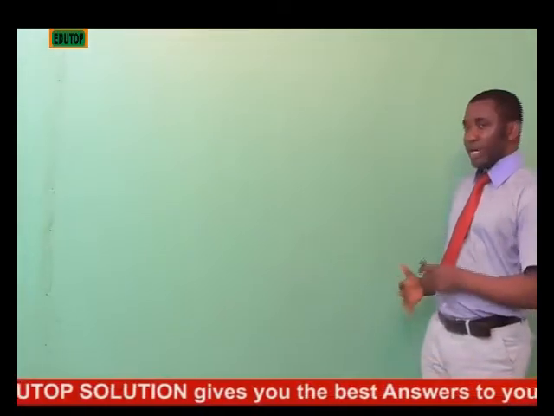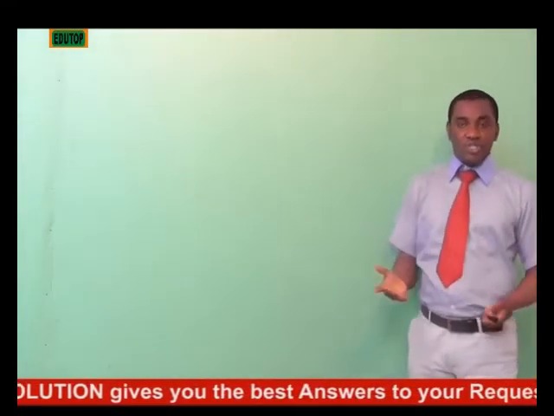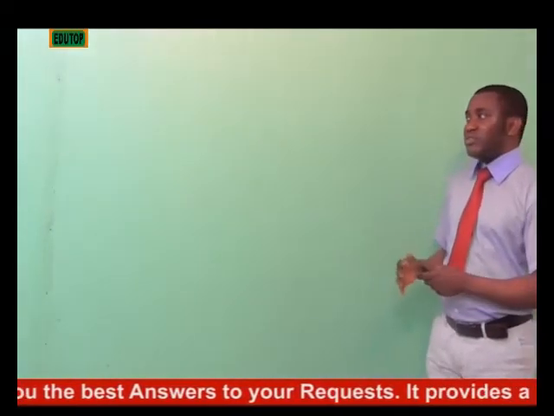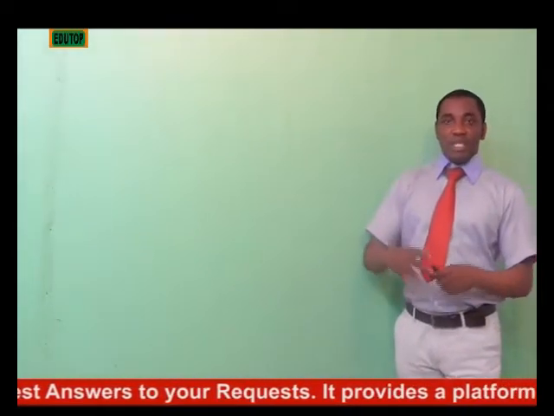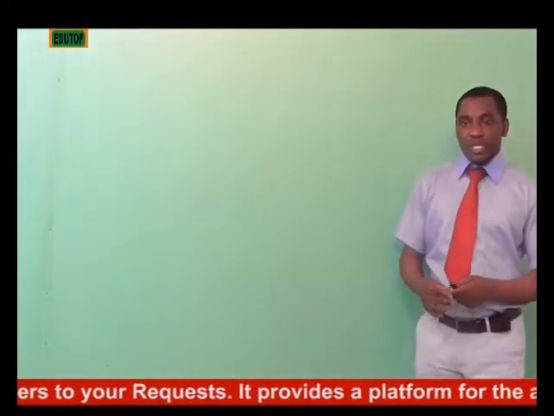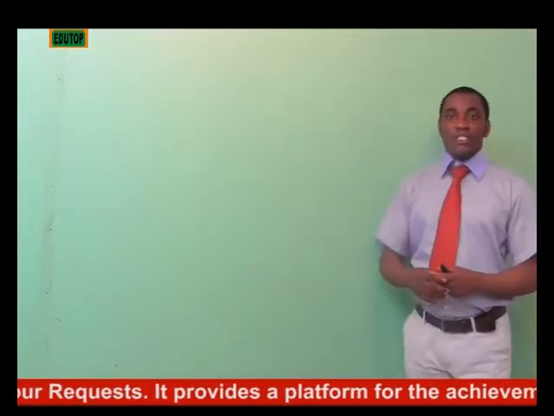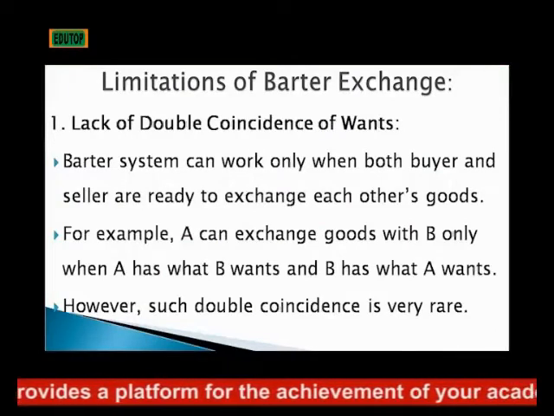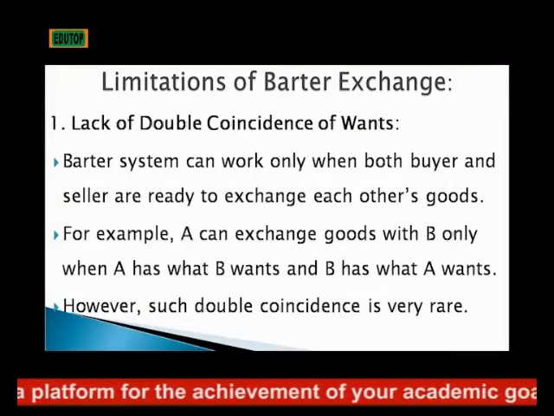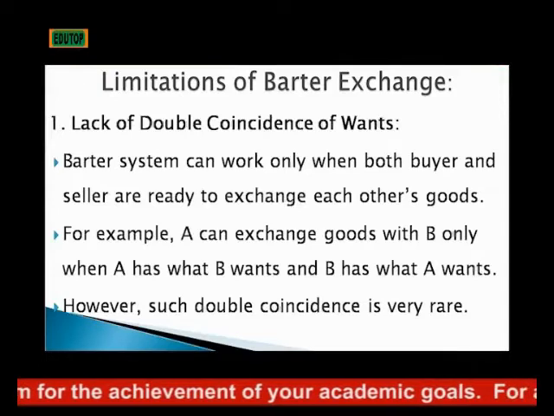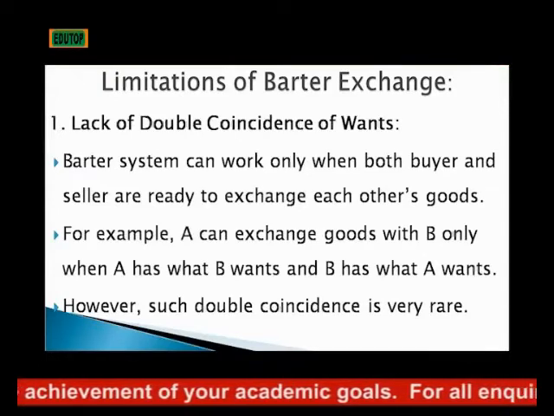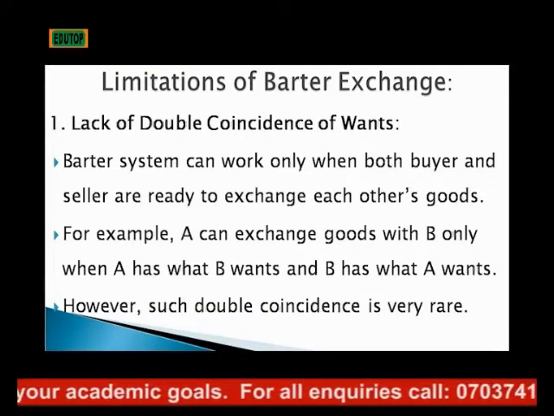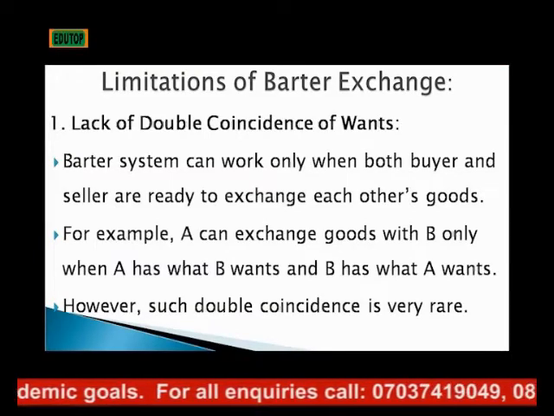But this trade by barter has a series of limitations. It has some disadvantages that make it something that is not held onto today. The first one is lack of double coincidence of wants. The inability of two people to have what the other one wants and want what the other one has is what is referred to as lack of double coincidence of wants.